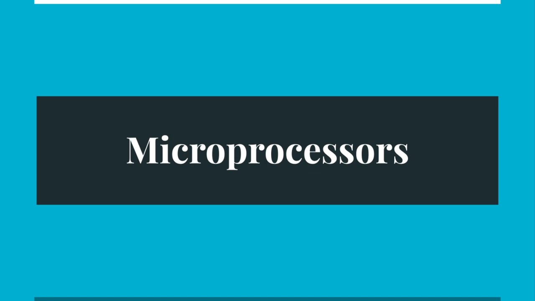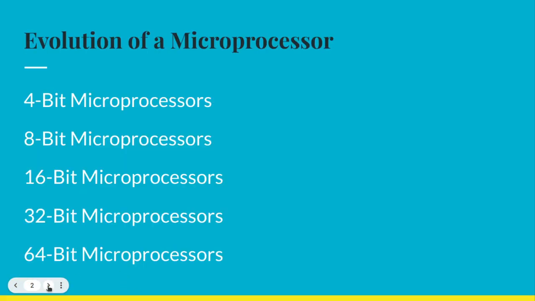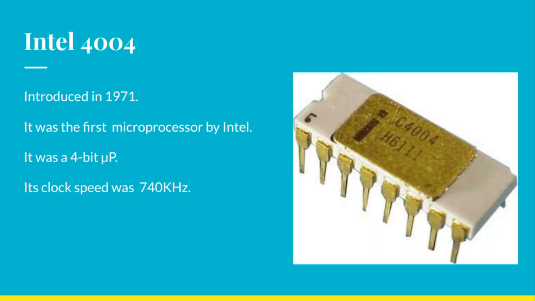So first of all, let's talk about the evolution of microprocessors. There are various kinds of microprocessors from 4-bit to 64-bit microprocessors. We'll be looking at each of the microprocessors and their evolution.